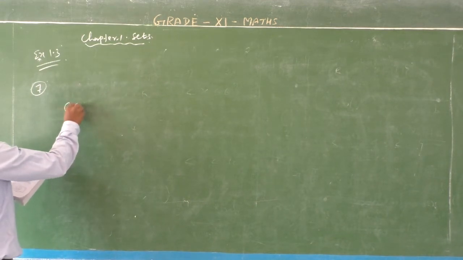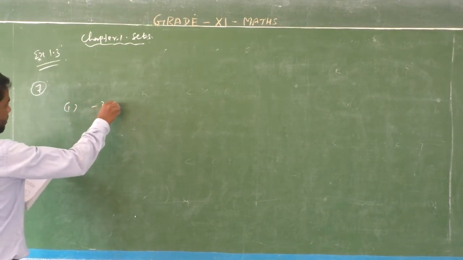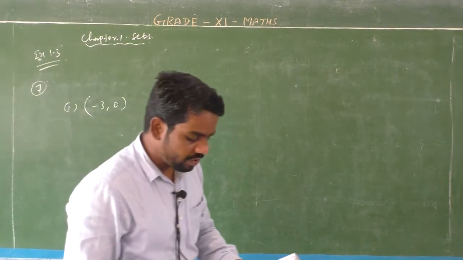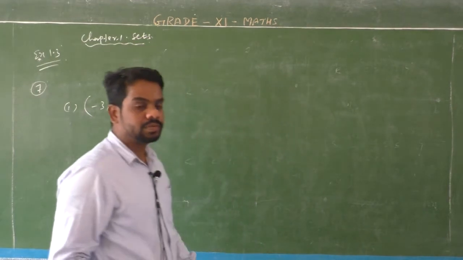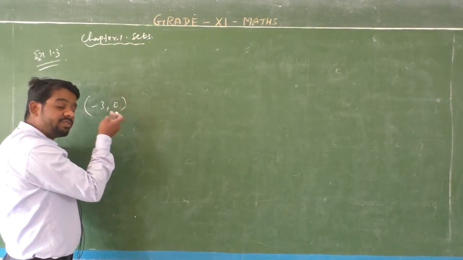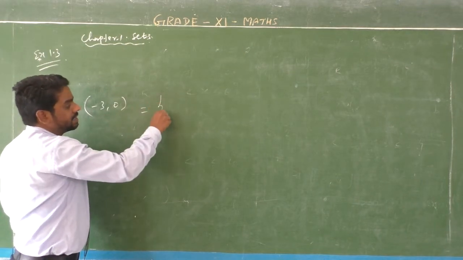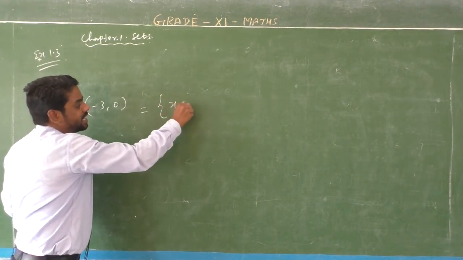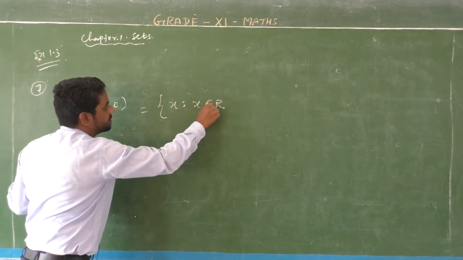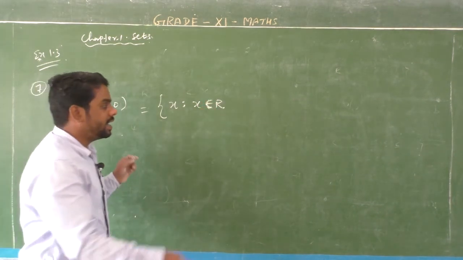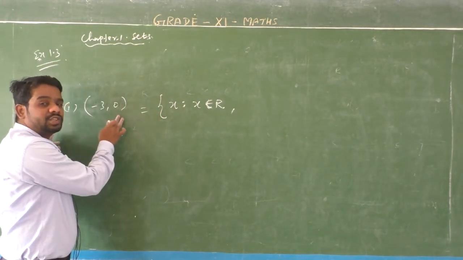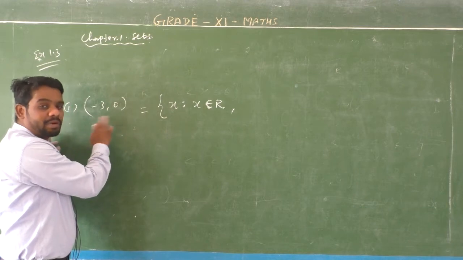So, given the interval, first question: open interval of minus 3 comma 0. Listen, students, the open interval of minus 3 comma 0 means the set x such that x belongs to the set of all real numbers, with the condition in between minus 3 and 0 except endpoints.